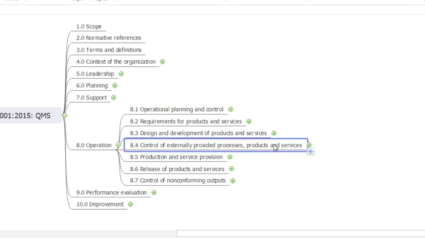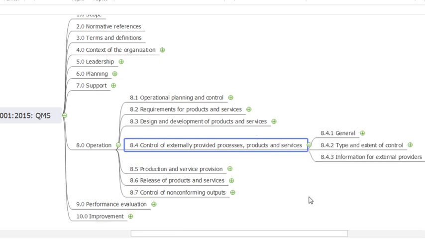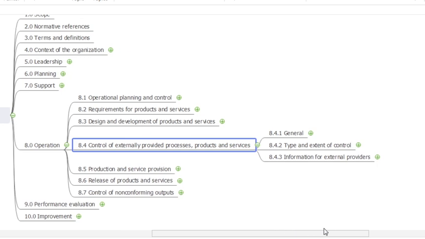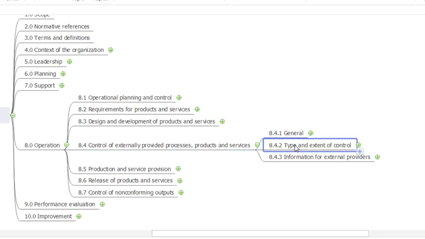Externally provided means here the purchase requirement. It is very simple: for externally provided processes we should have 8.4.1 general, 8.4.2 type and extent of control, and 8.4.3 information for external providers.